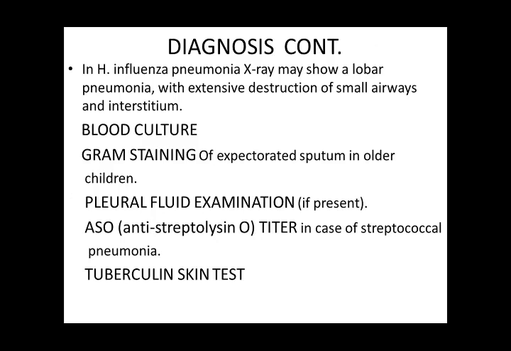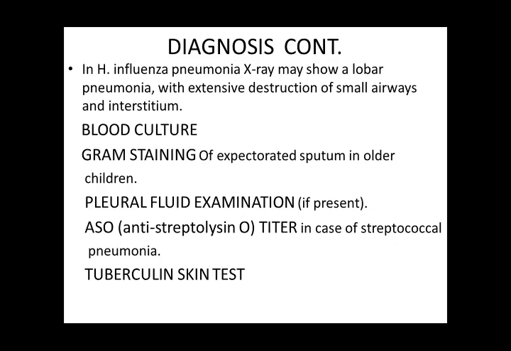You can also send blood culture, and if the patient is an older child, you can take an expectorated sputum specimen for gram staining. And if the patient is having pleural effusion, you can take out pleural fluid from the chest and send it for microscopy, biochemistry, and culture.